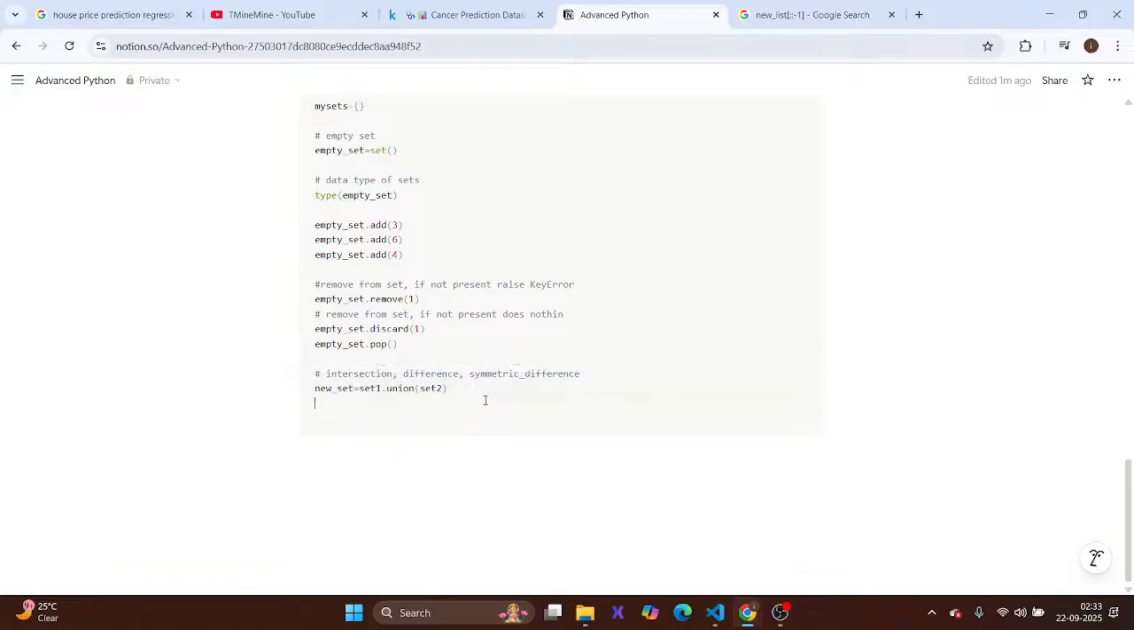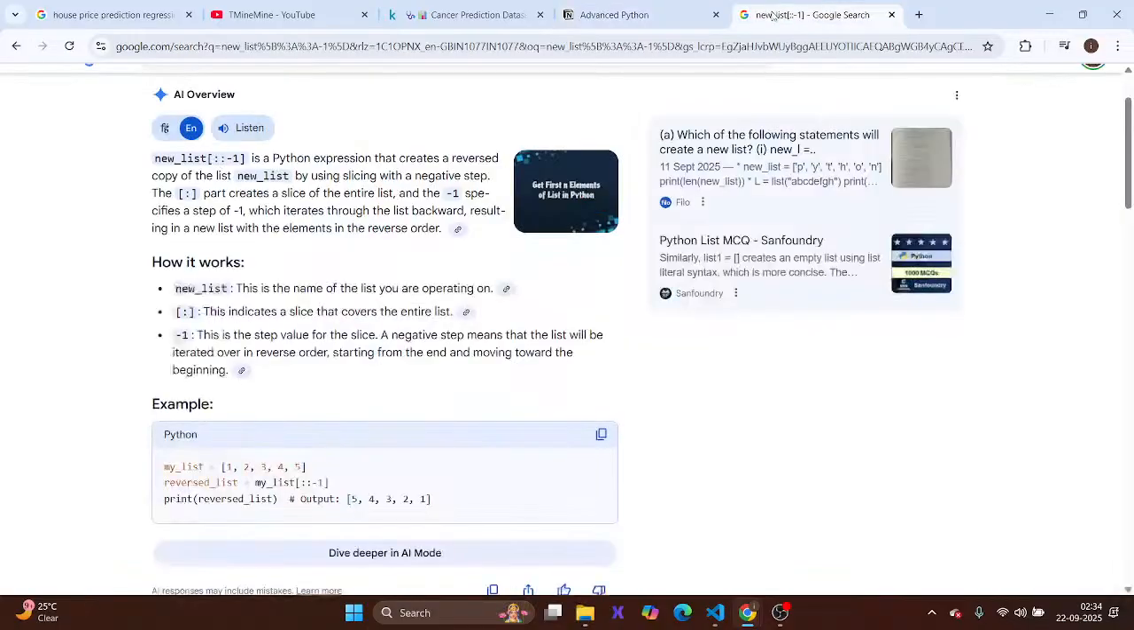Now we could also apply some union, and also new set is equal to set one dot intersection with set two. Also we can apply new set is equal to set one dot symmetric difference or difference. Let's apply the difference. Do you understand the difference between symmetric difference and difference? Let me show you.